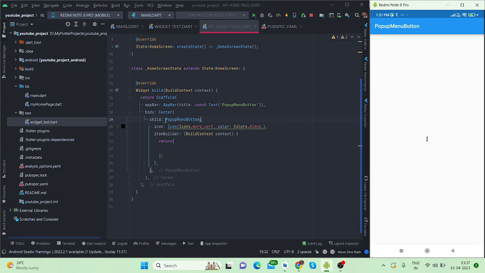So for that I have used a pop-up menu button. Inside this I have taken an icon. This is the particular icon which is visible here, and it has a property item builder, and inside this it has a return of an array. So the number of buttons that we want on the tap of this, I will have to create inside this return.